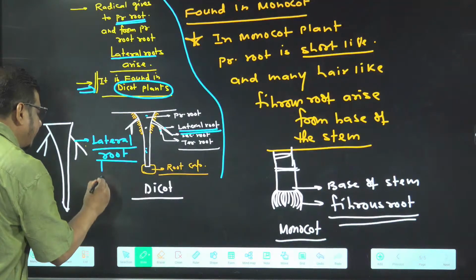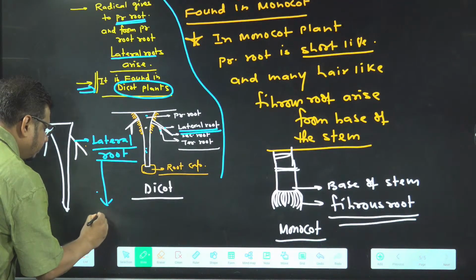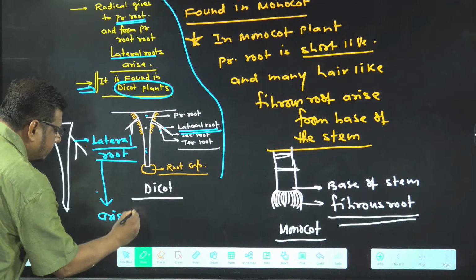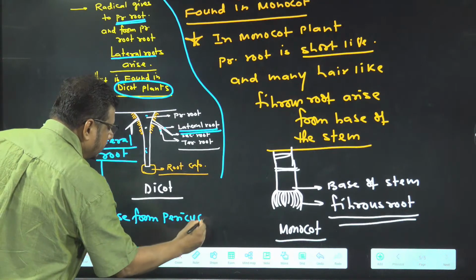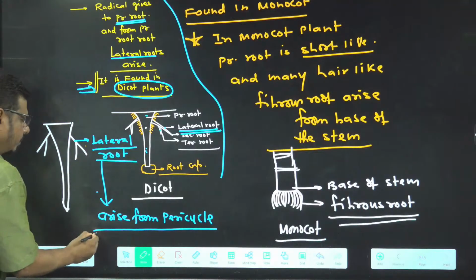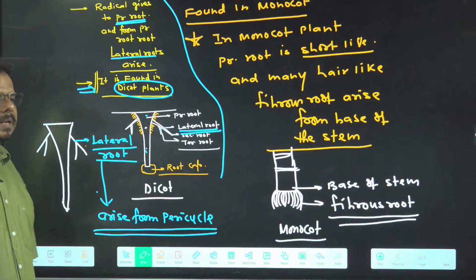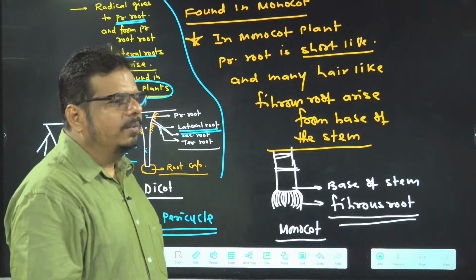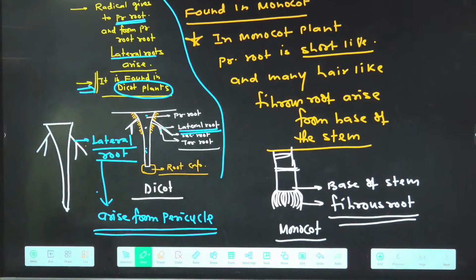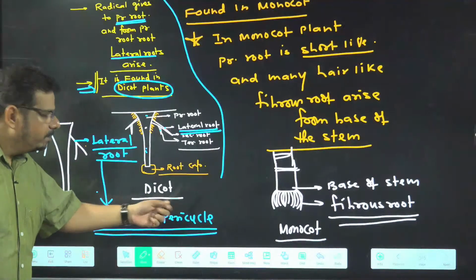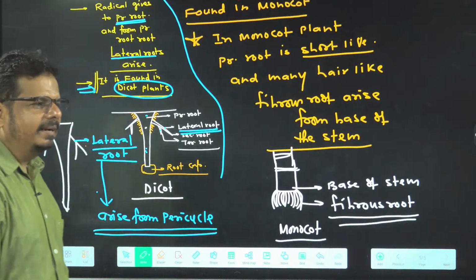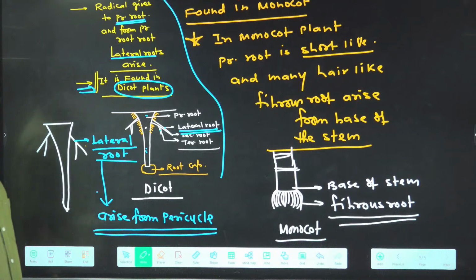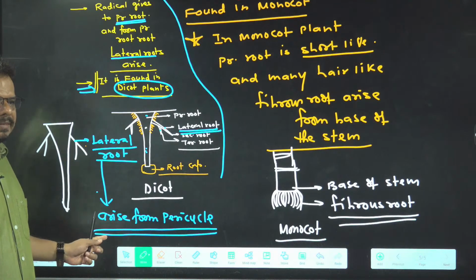Lateral roots, many times asked in the NEET exam, arise from the pericycle. Simply keep this information in your mind. The examiner may ask from where lateral roots arise. So lateral roots arise from the pericycle. I hope most of you are aware of the pericycle in plant anatomy. Okay? Is it done?